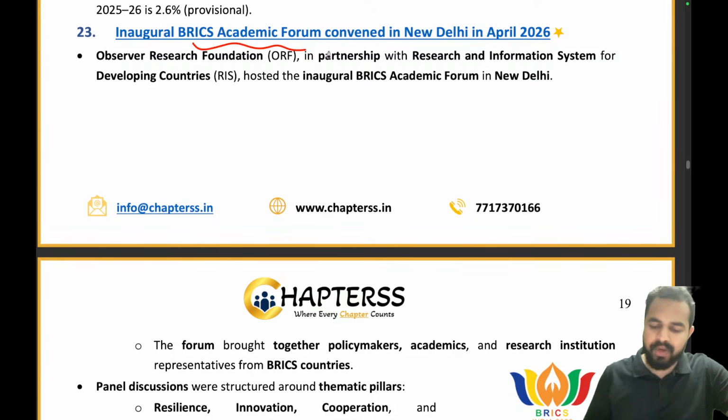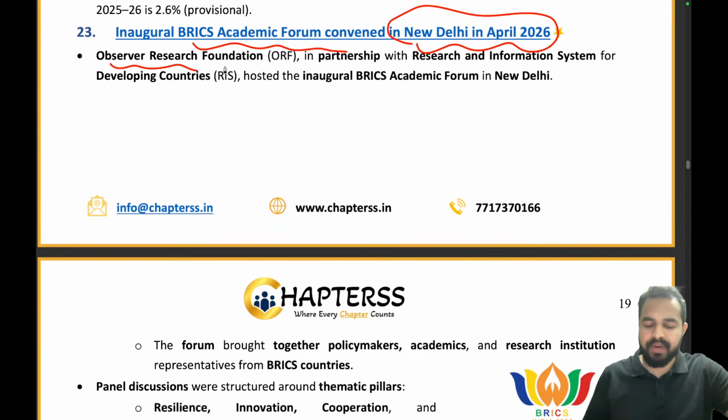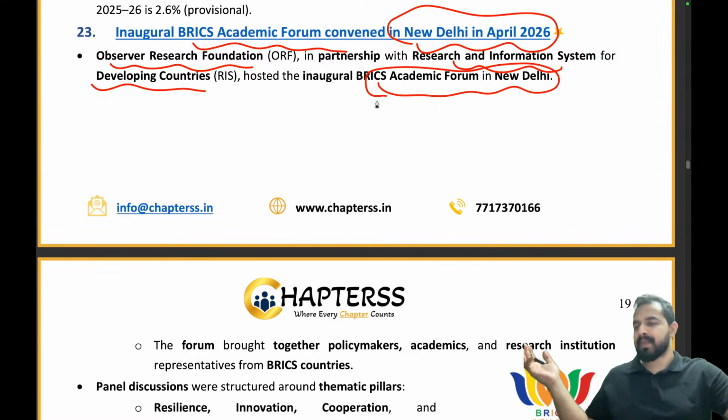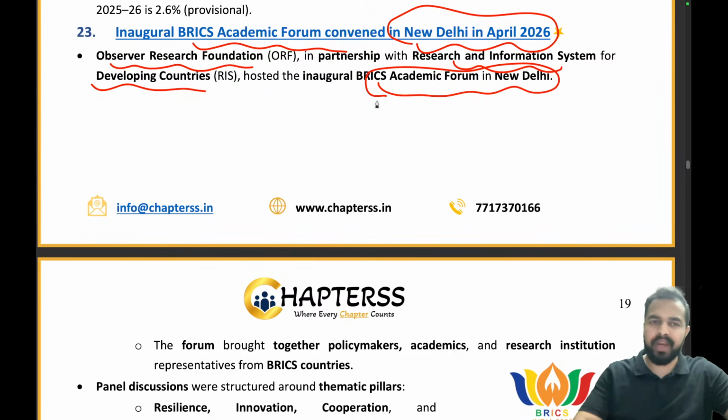Inaugural BRICS Academic Forum convened in New Delhi in April 2026. So my dear friends, the Observer Research Foundation along with the Research and Information System for Developing Countries hosted the inaugural BRICS Academic Forum in New Delhi. So again, India is having the baton now. India is the chair of the BRICS, so that is why India is hosting this summit, right?